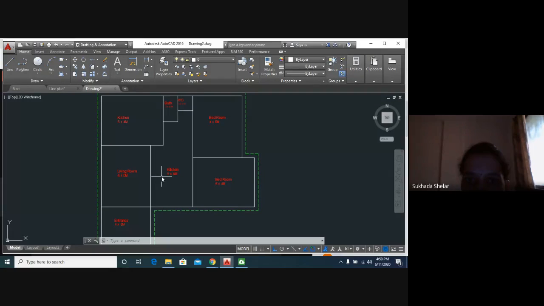Now we don't have any school or college, so if you practice regularly on this software, you can easily draw it. You don't need any course or anyone to teach you. You can easily practice it at home.